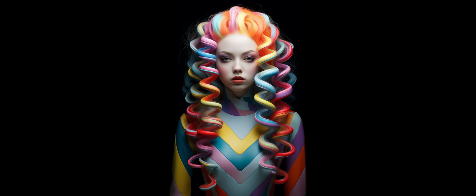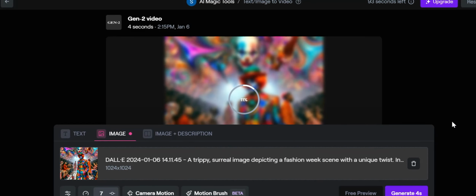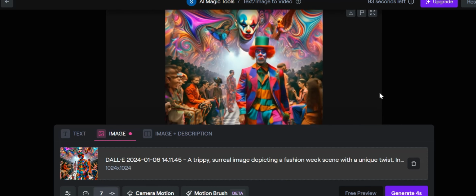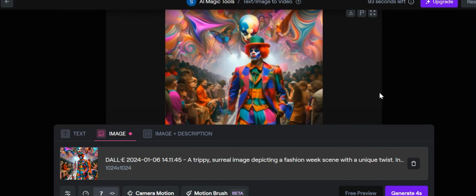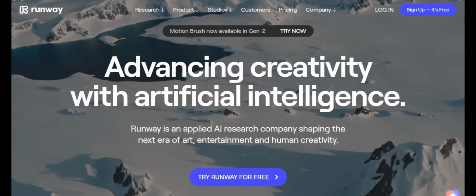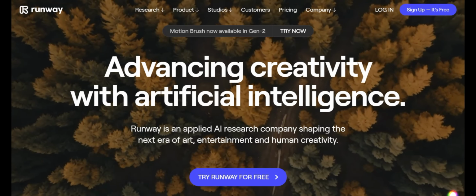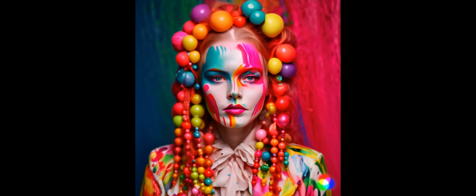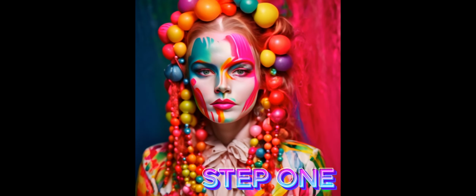Hello everyone. Today we're diving into the fascinating world of creating trippy art using artificial intelligence. We'll explore how to use ChatGPT, DALL-E, and Runway to transform images into mesmerizing video content. Let's get started. Step 1.